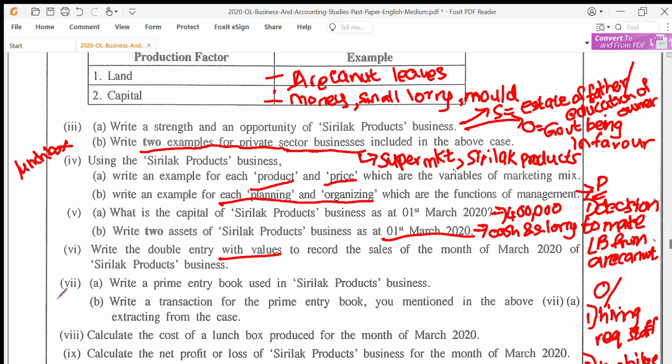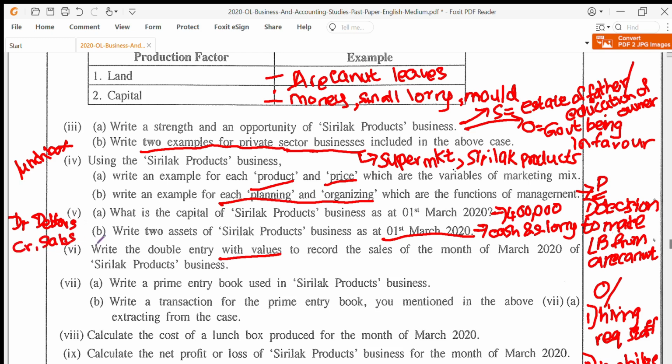This will be a prime entry that is coming in, the first time entry that you make in your books. So how do you make it here? Everything is done on credit basis. So obviously you will debit debtors and then you will credit sales.